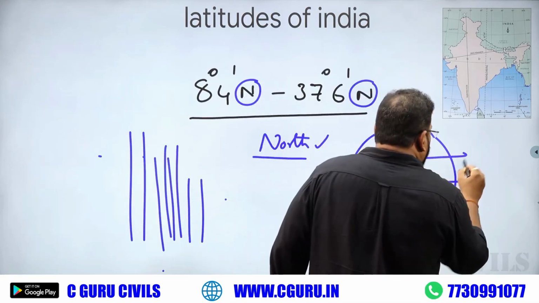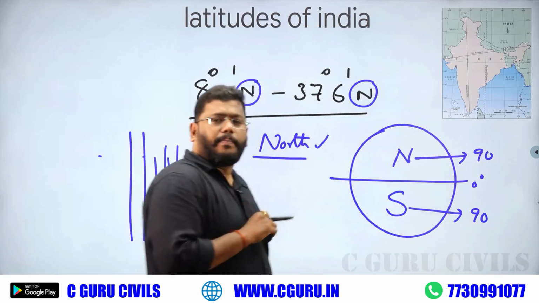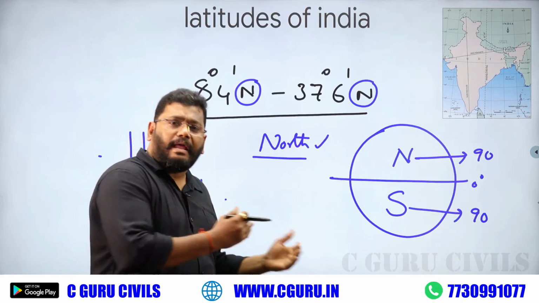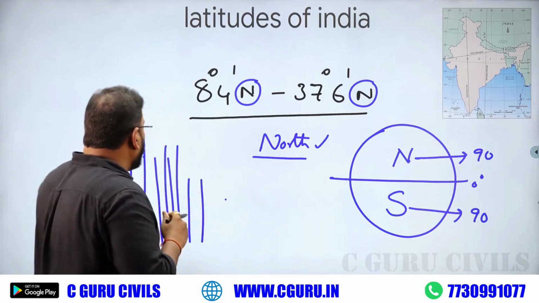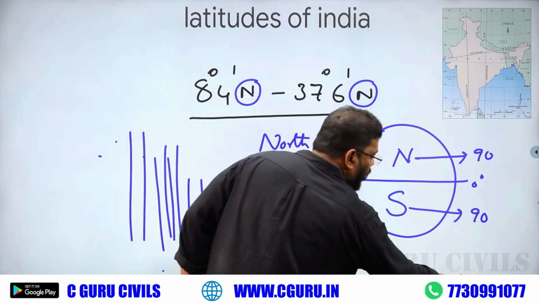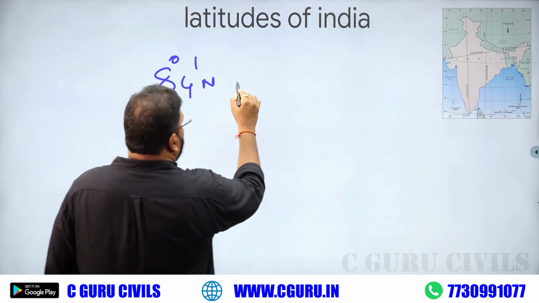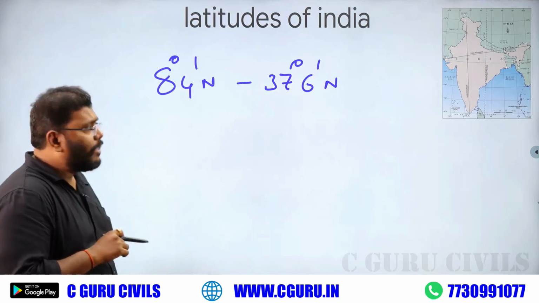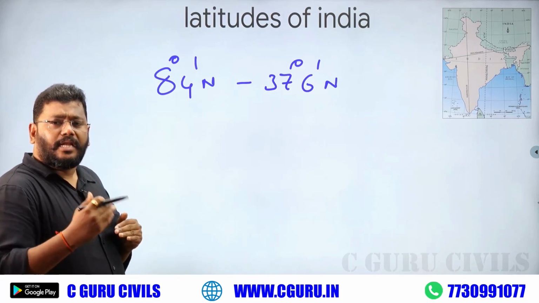In every hemisphere, the total number of latitudes is 90. In the northern hemisphere, total latitudes are 90; in the southern hemisphere, total latitudes are 90. See this, our India lies in between 8 degree 4 minutes north and 37 degree 6 minutes north. Clearly, it describes that our India lies in the north area.